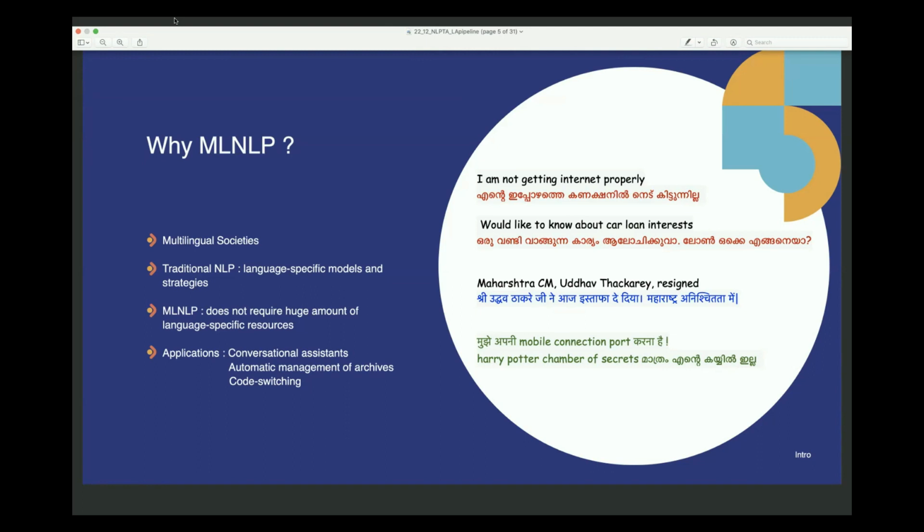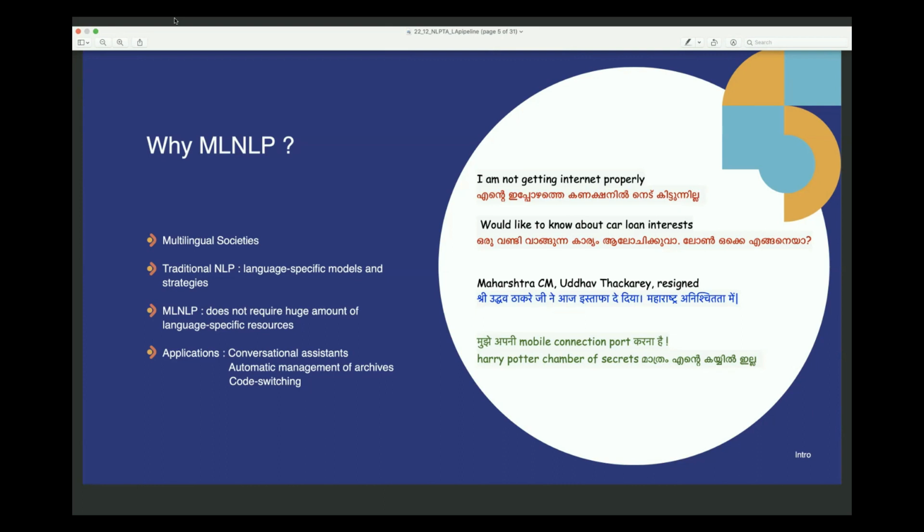Another application that I can quickly think of is automatic management of archives, right? The amount of print or virtual text out there is huge. There are a lot of media houses, there are a lot of publication houses, and research publication houses in our case, right? So if there is an automatic system that can categorize or do some sort of information extraction from these articles in multiple languages, and categorize and organize them efficiently for user retrieval and usage, that would be a huge advantage. Another interesting application that I would like to point out is code switching.